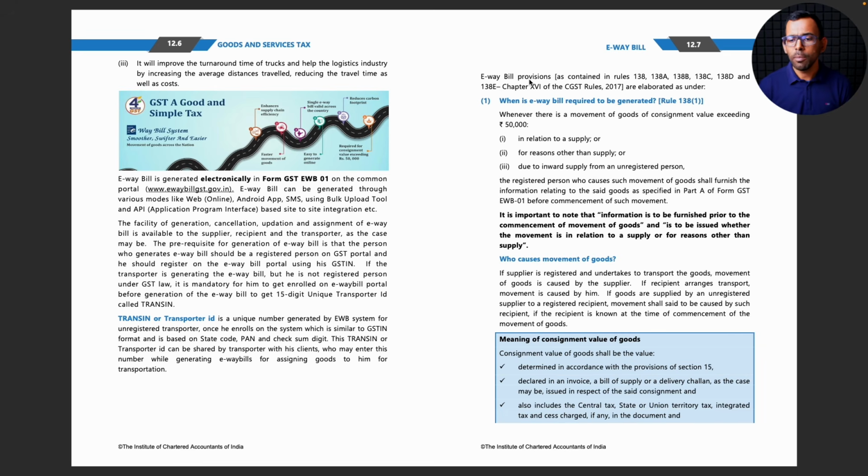E-way bill provisions as contained in rules 138, 138A, 138B, 138C, D, E, chapter 16 of CGST rules are elaborated as under. So let us start with this first thing. Rule 138 sub rule 1. Whenever there is a movement of goods of consignment value exceeding rupees 50,000. So that's what we saw here.